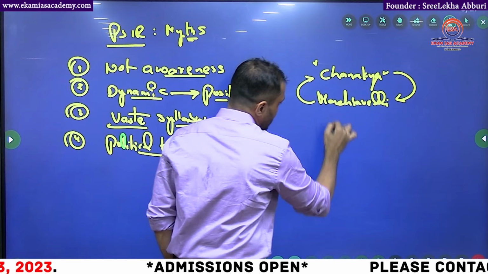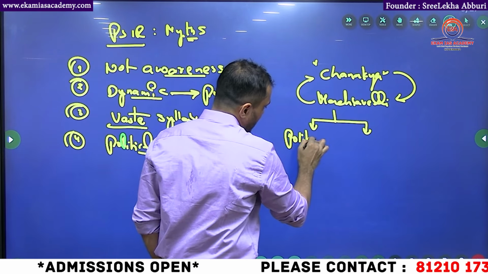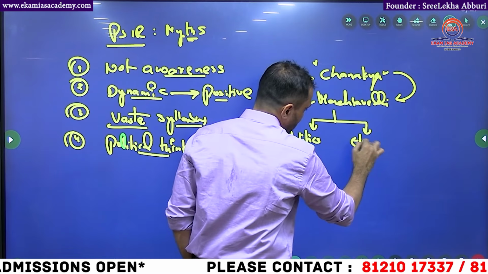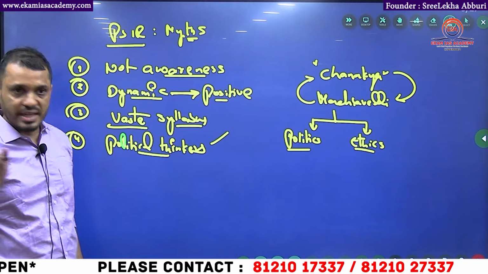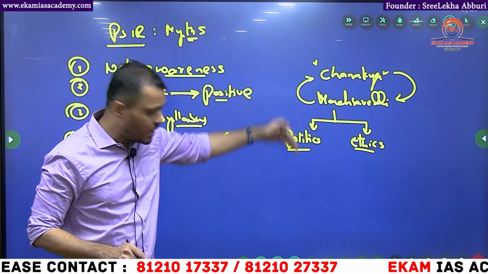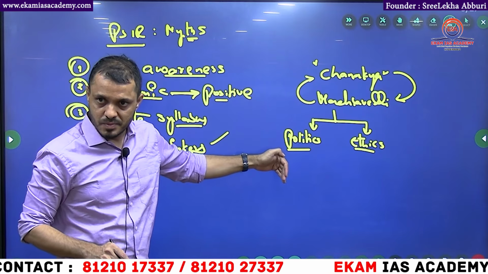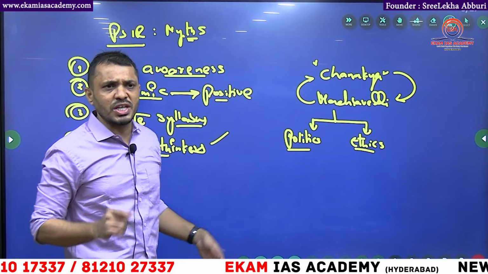In which way? For example, Machiavelli clearly mentioned that politics is completely different from ethics. A politician need not have ethical values. Politics must be involved only with the governing of the state. Sometimes it may be in an unethical way also. That is how China is progressing.